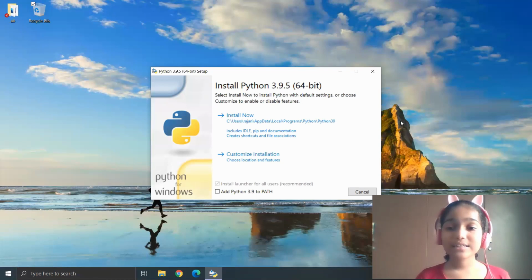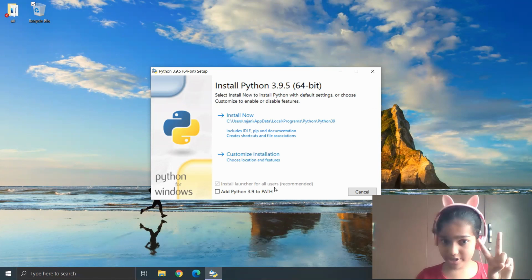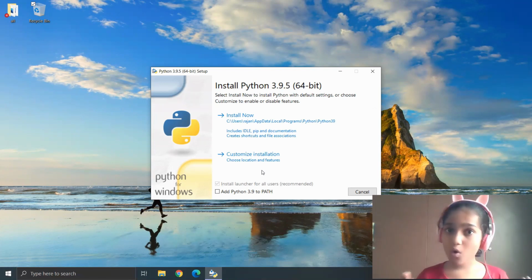And now you can see a small setup box appearing here. And at the bottom of it, you can see two options. One is already selected and I recommend to select the second option also because it enables the Python in command prompt.